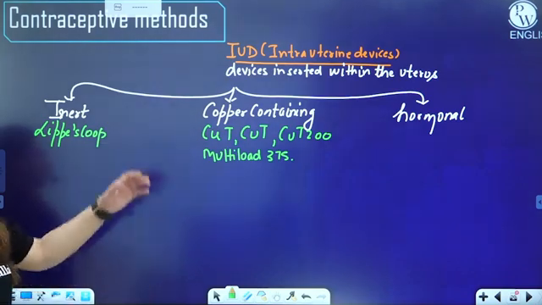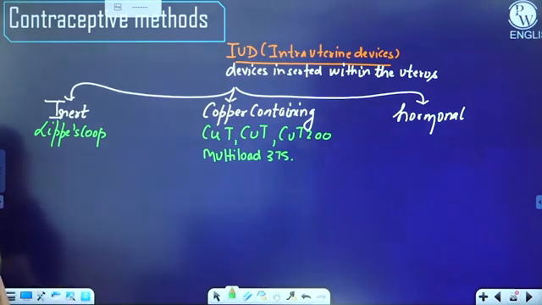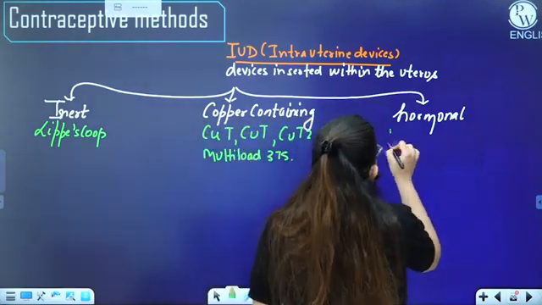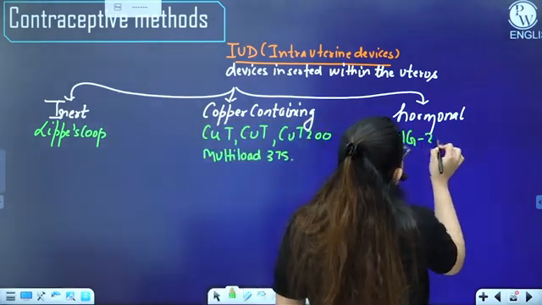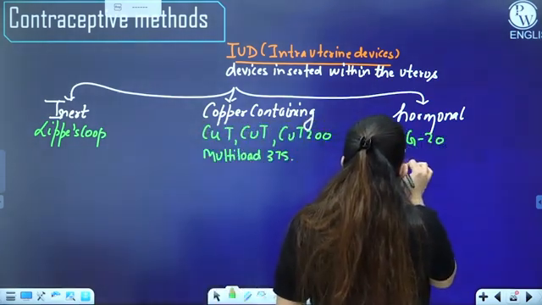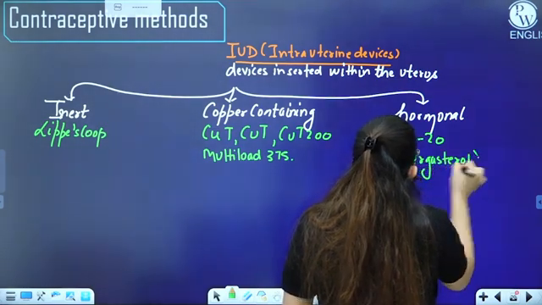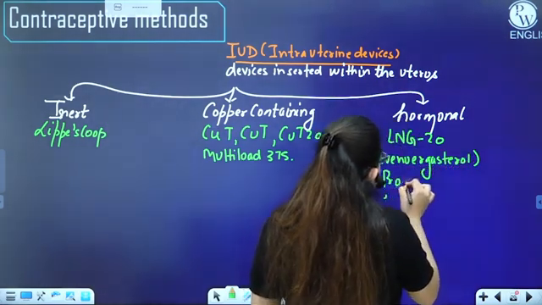The third one is hormonal. Obviously it will be containing some hormone, and usually that hormone is an analog of progesterone. We have examples here: LNG 20, levonorgestrel, or progestasert.